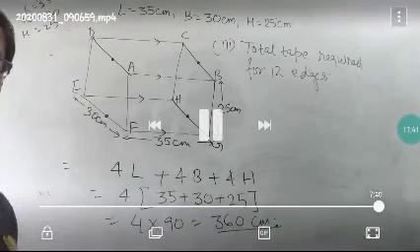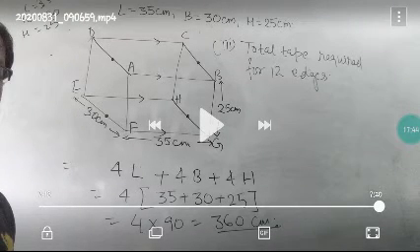Okay class, I hope you have understood the concept, because in this question I have found the volume, the total surface area and the perimeter of the cuboid.